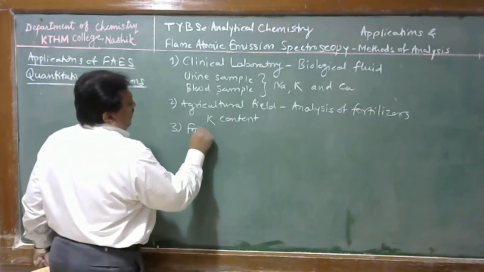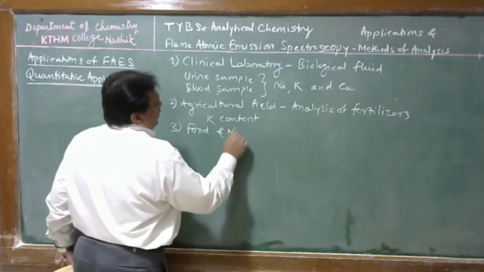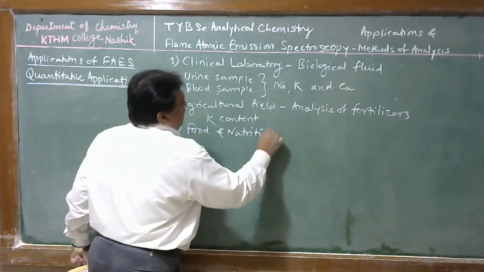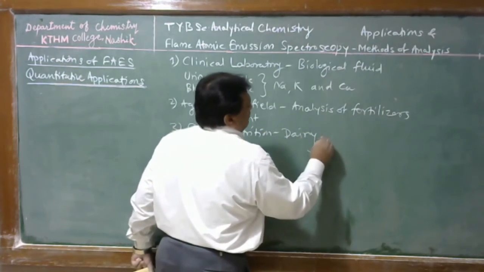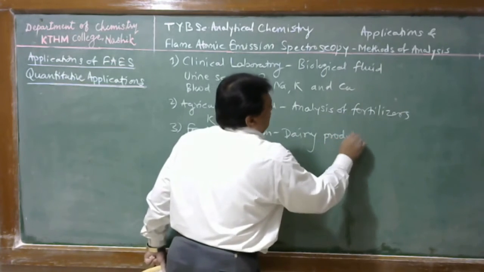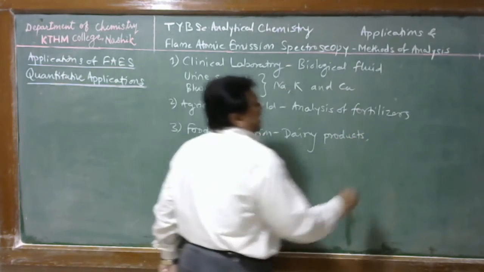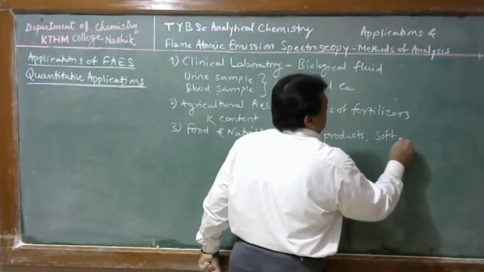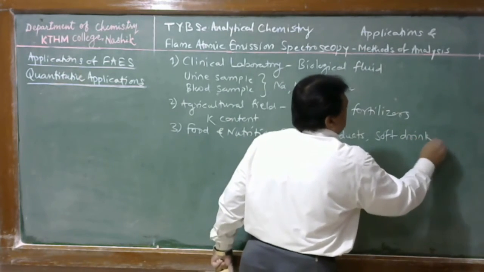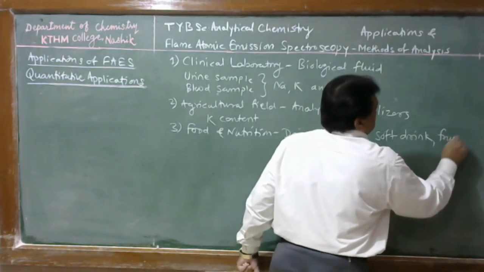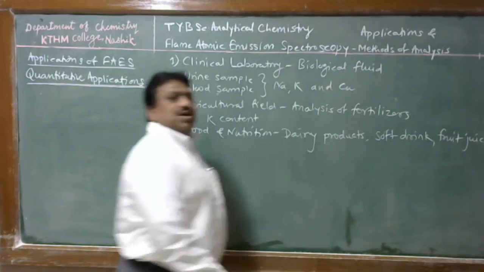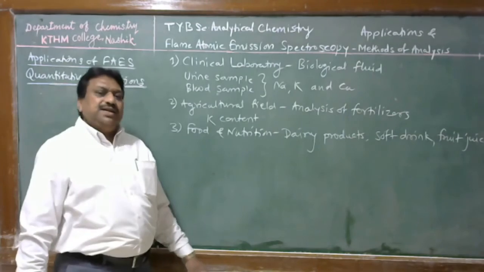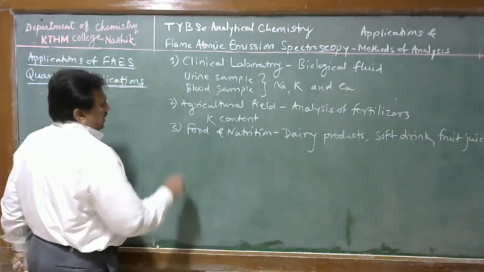Third, in the field of food and nutrition, dairy products, soft drinks and fruit juices are analyzed for their elemental content by means of FES.